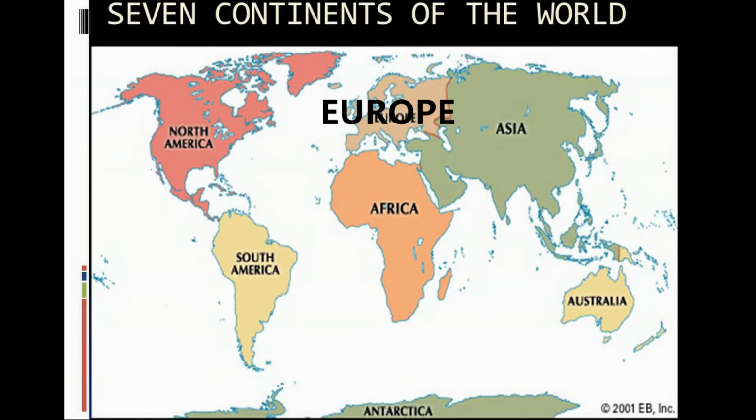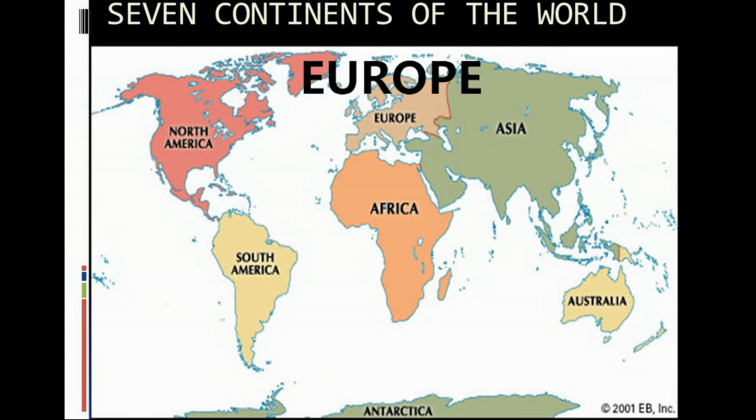Europe. Europe is much smaller than Asia. The continent lies to the west of Asia. The Arctic Circle passes through it. It is bound by water bodies on 3 sides.